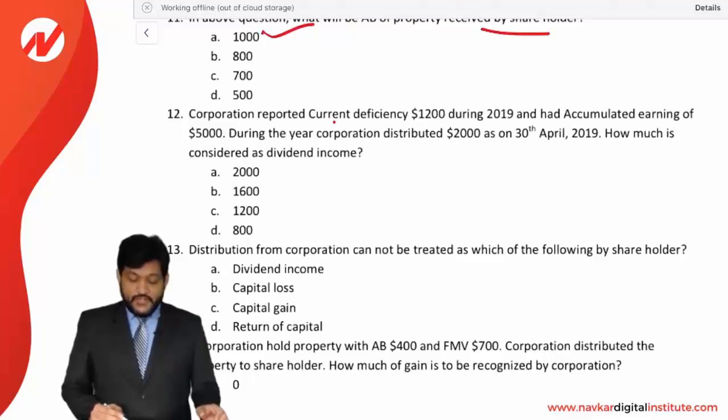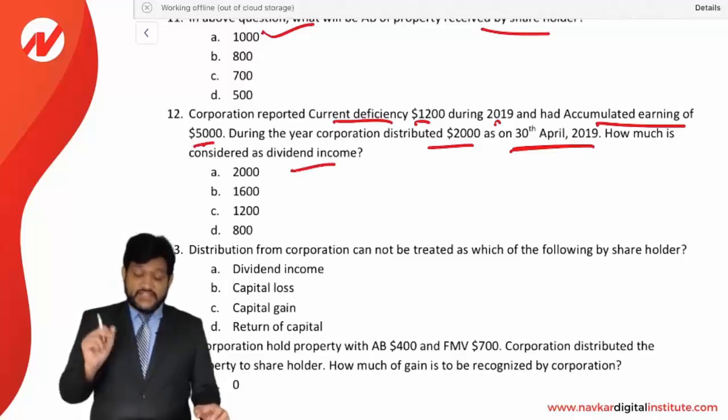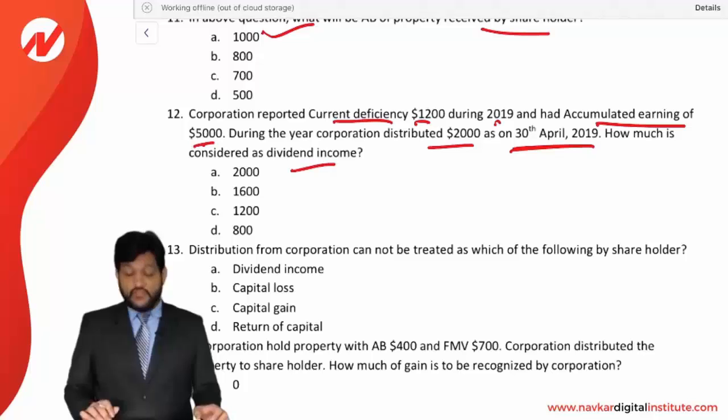A corporation reported a current deficiency of 1,200 during 2019 and accumulated earning of 5,000. So CEP is negative and AEP is positive. During the year, the corporation distributed 2,000 on 30 April 2019. How much is considered as a dividend income? Okay, fine. Now, a distribution of 2,000 has been given on 30 April 2019.